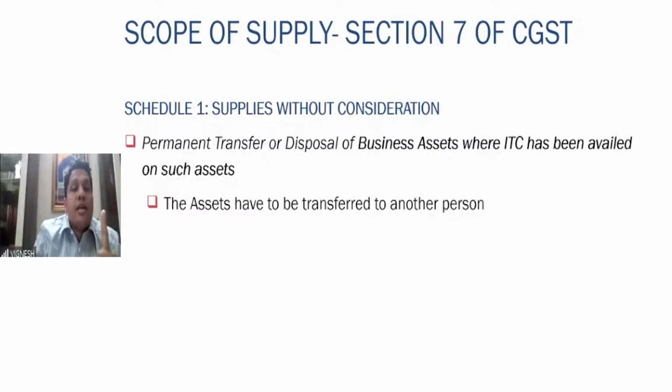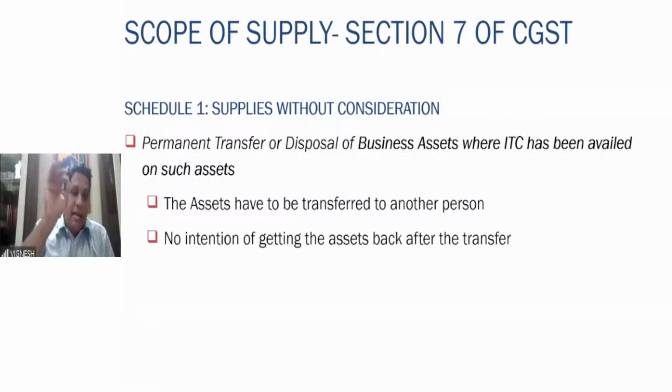This particular transaction is a supply. So even though there is no consideration, you have to value the asset, give a value to the consideration and discharge the GST on that. How do you arrive at the value? Written down value as per the books of accounts. As simple as that. In your books of accounts, the written down value will be there. You are disposing at that amount. On that amount, the GST has to be paid. But the only condition here is this GST will be required to be paid only if you have availed the input tax credit on such asset. So when you purchase the furniture, if you have taken the input tax credit, in that particular situation only you have to collect the GST, even though there is no consideration.